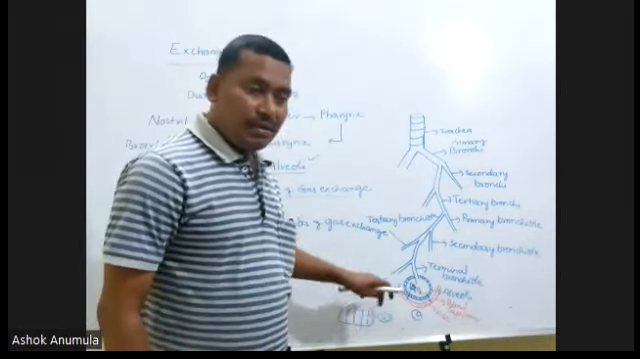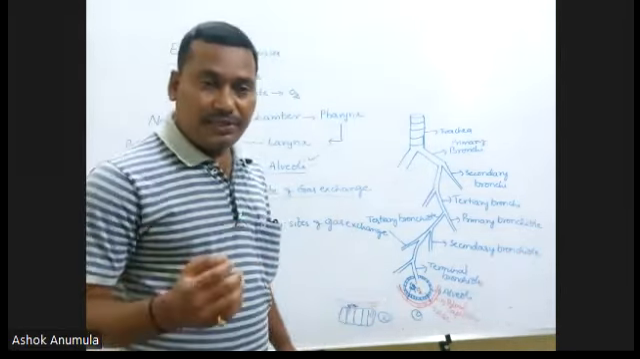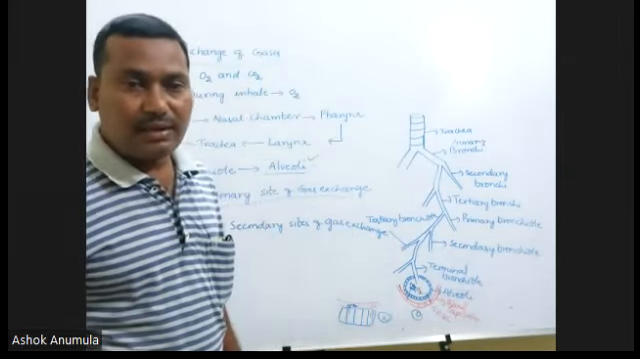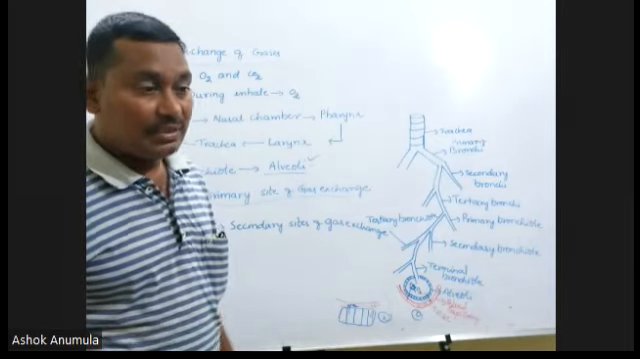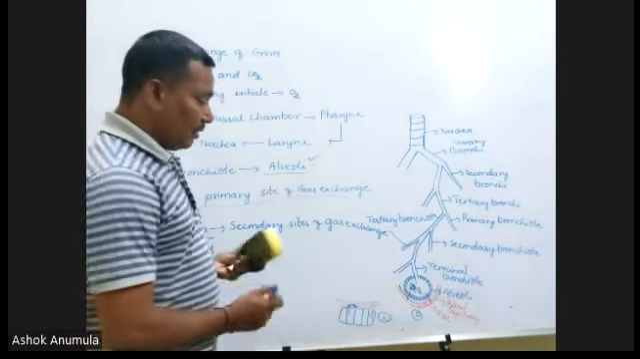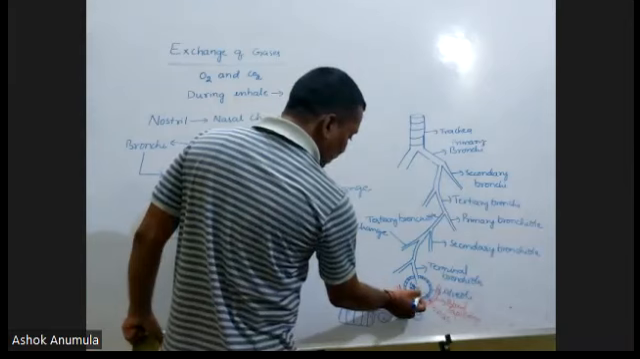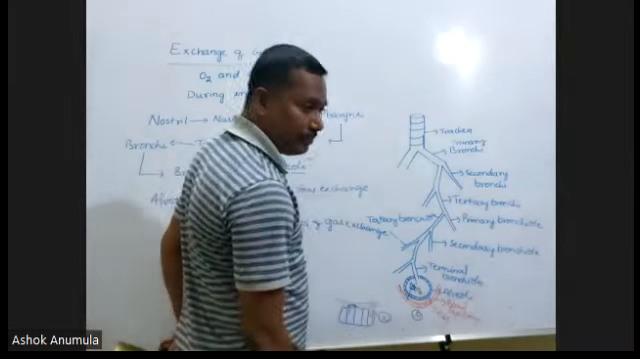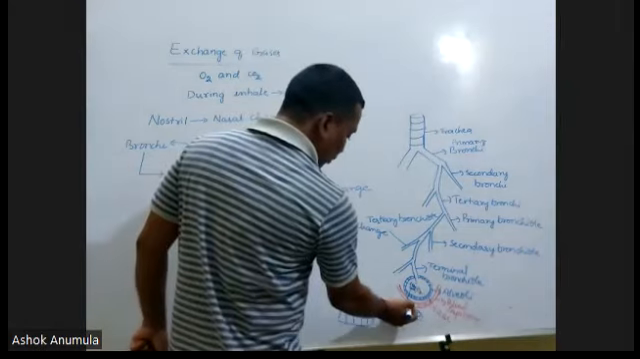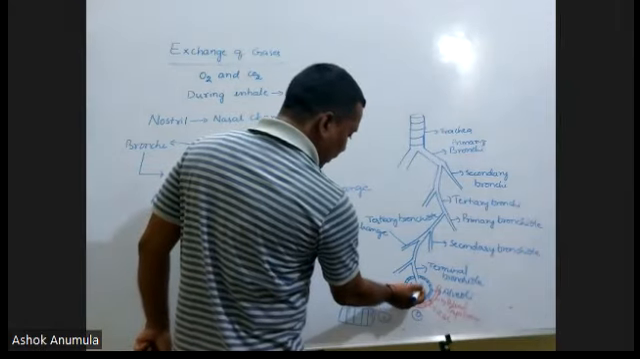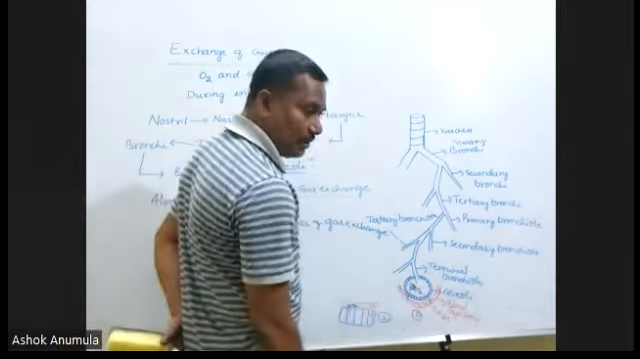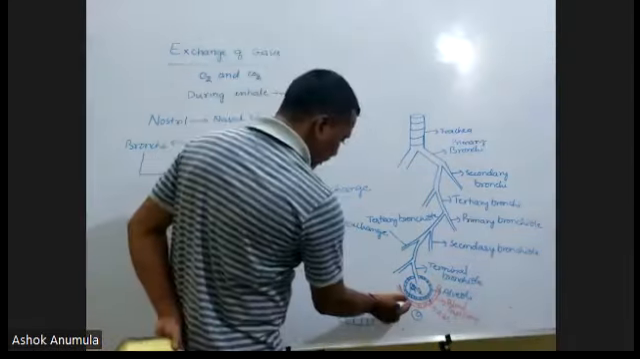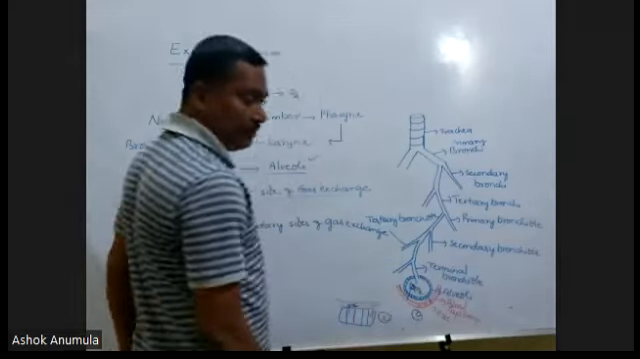The exchange of molecules from higher concentration to lower concentration is called diffusion. In the previous class, we discussed that in the alveoli, more oxygen is present, so the oxygen enters into the blood. In the blood, more carbon dioxide is present, but in the alveoli, less carbon dioxide is present. Due to the difference in pressure, the carbon dioxide enters into the alveoli.